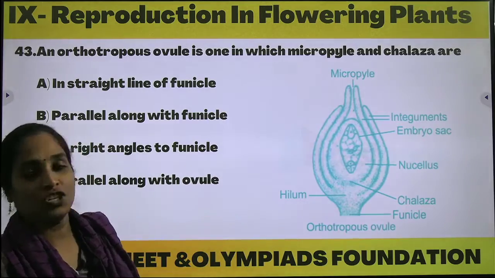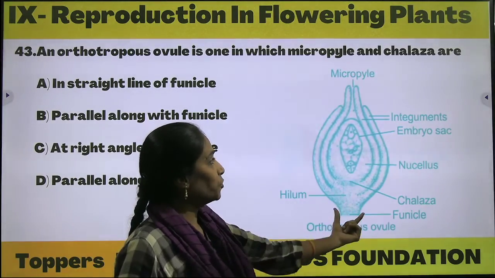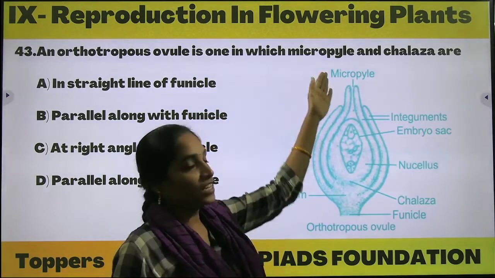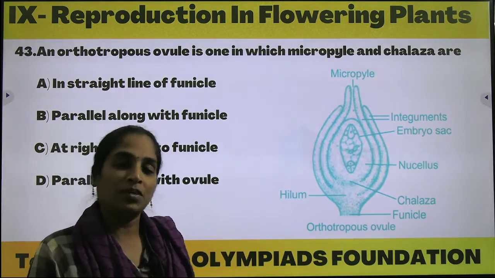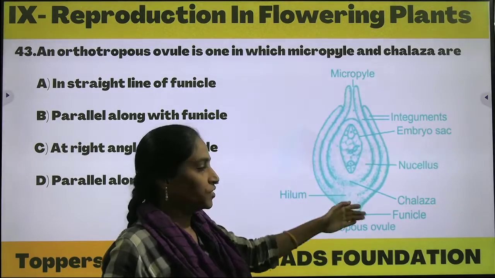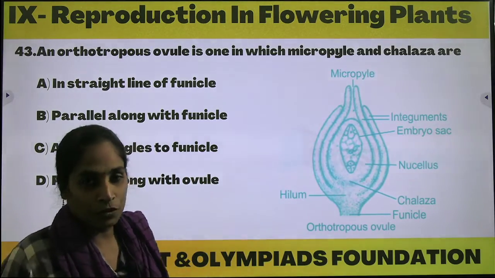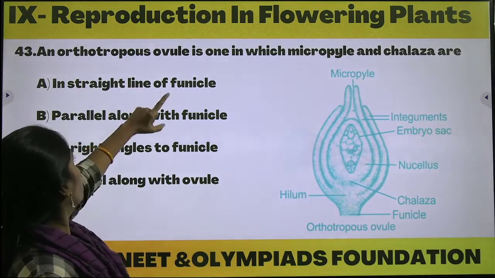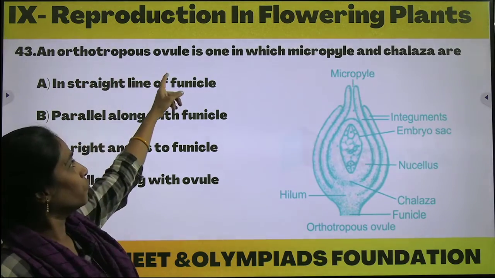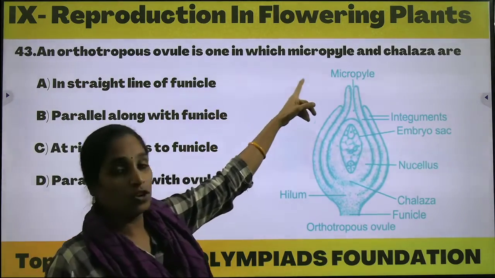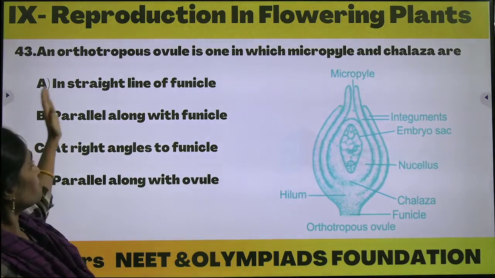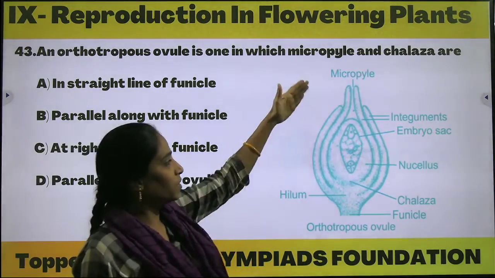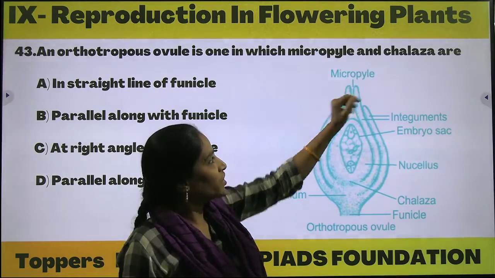Based on the position of the chalaza, funicle, integuments and micropylar regions, the conditions of ovules will be completely different depending on the positions of these organs in the ovule. So an orthotropous ovule is one in which the micropyle and chalaza are in a straight line with the funicle. Where can we observe the micropyle and chalaza, he is asking.